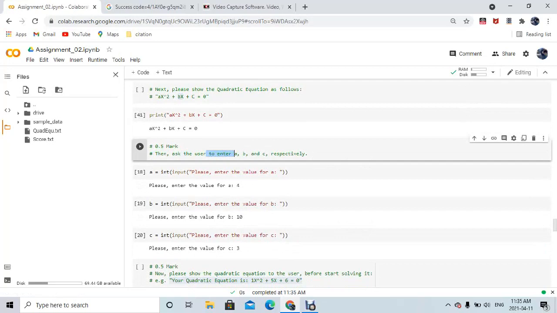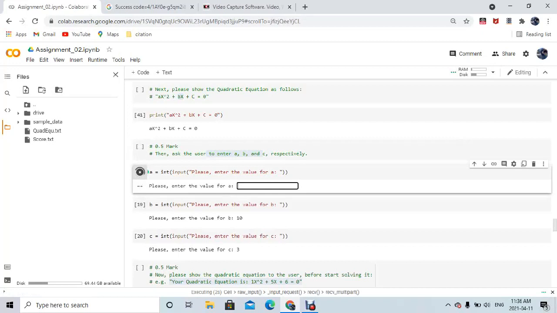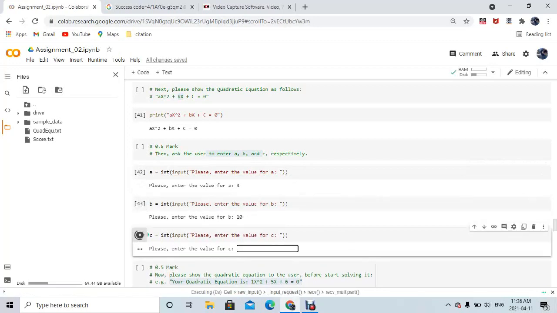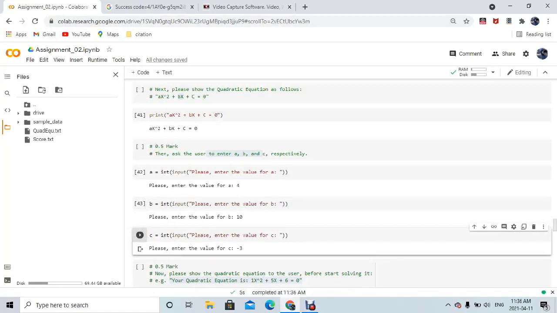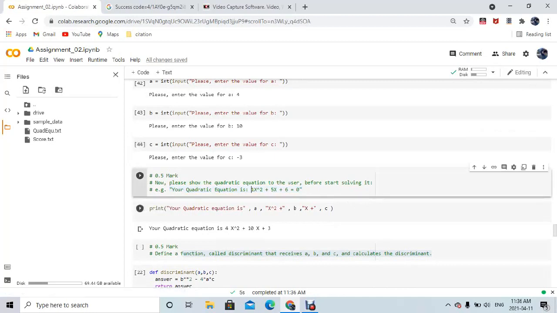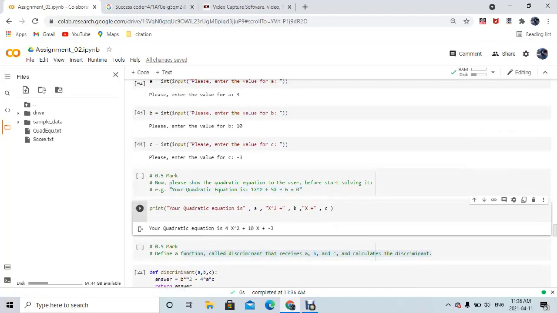Then I'm going to ask the user for his or her input for a, b and c. So I try to use int as an input. Let's say 4, and for b let's take 10, and for c let's take any variable like -3. So it's stored. Now we are going to show the quadratic equation. So it says 4x square plus 10x minus 3 as an equation.